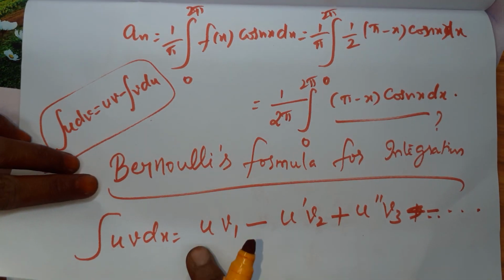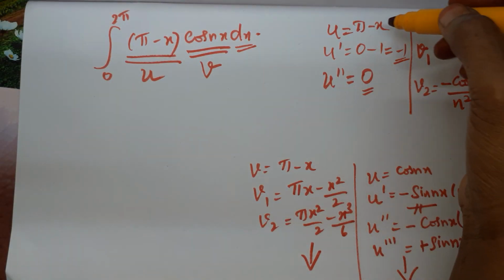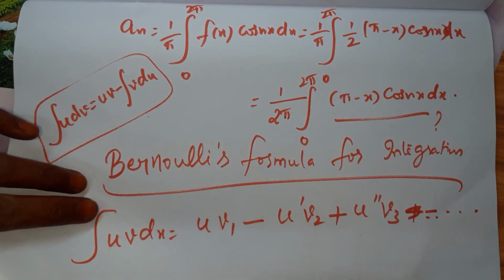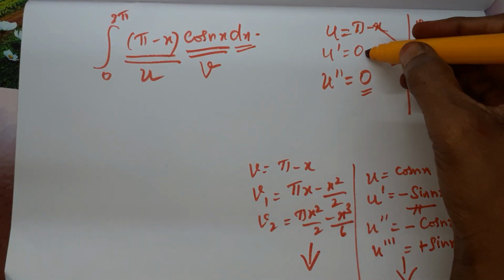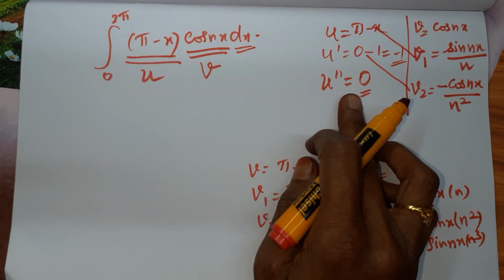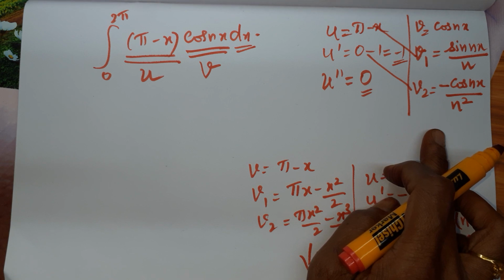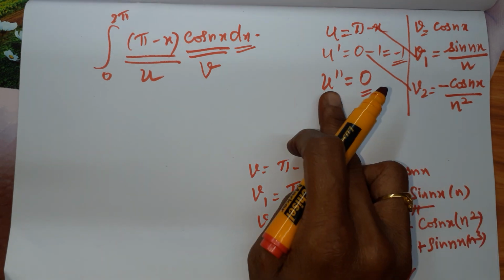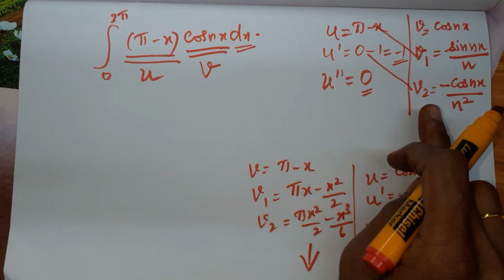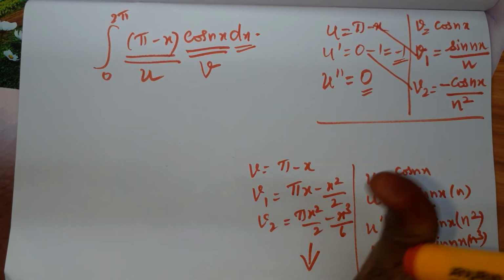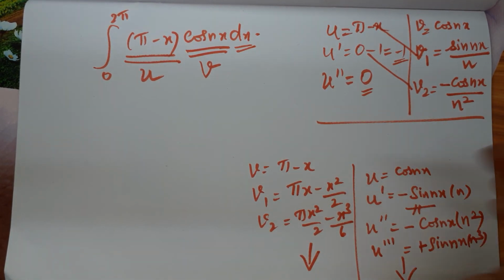What is the formula we have? u into v1, then u dash into v2, then u double dash into v3. No need to find v3 because u double dash is 0. So this is where we have to stop. Only up to this term we have to calculate.